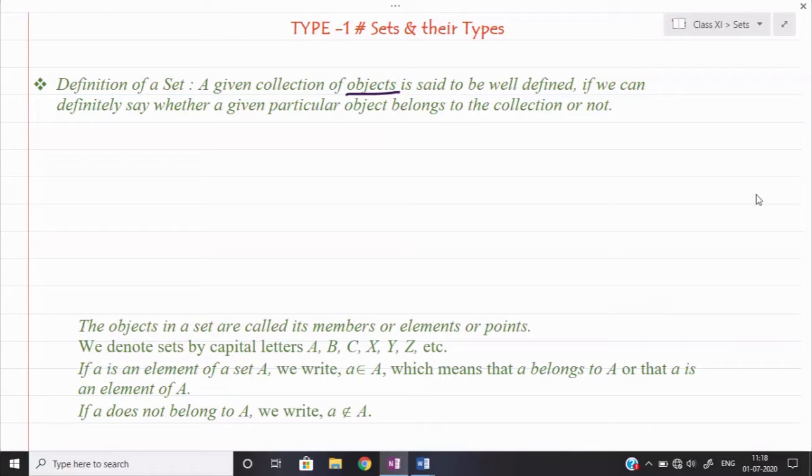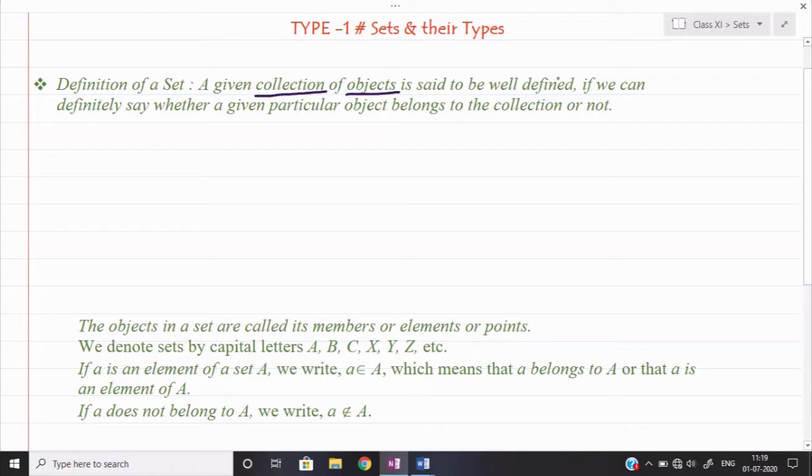Now the second thing, collection. If we are making a collection of a certain number of objects, means a collection of pens, a collection of pencils, a collection of notebooks, in the same manner I can have a collection of some other kind of objects also. Pen, pencil, eraser, notebook, I am denoting by a common word, that is object. Okay. So now I hope object is clear to you. Collection is also clear to you.